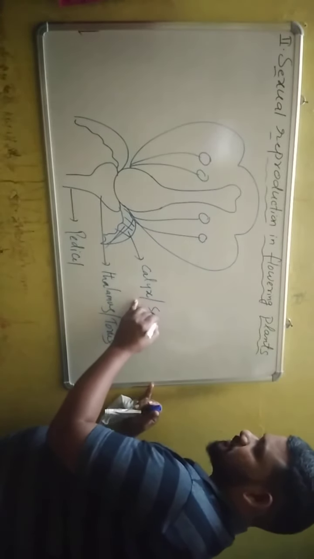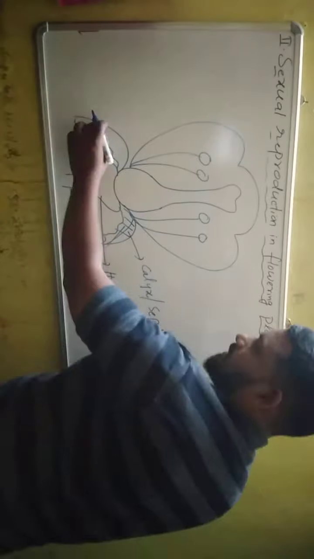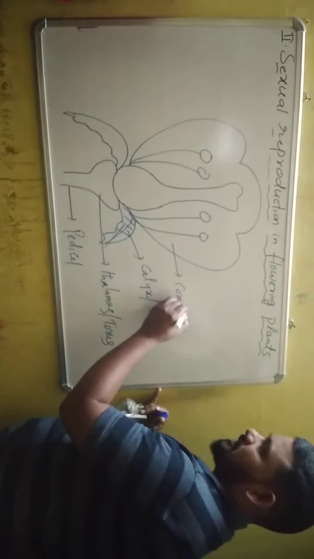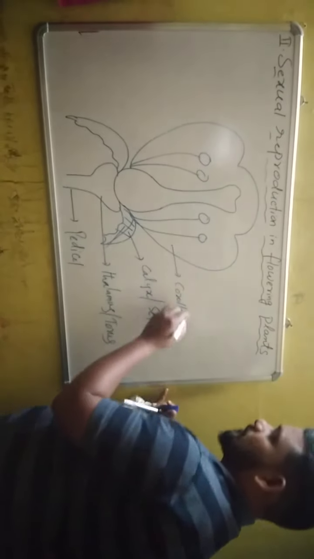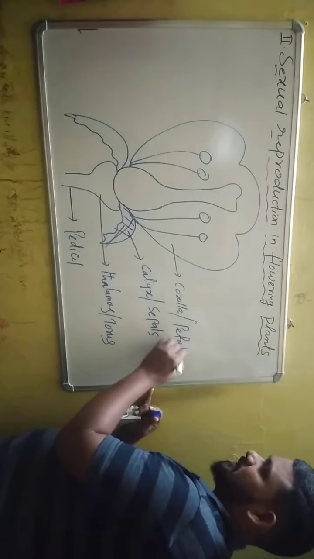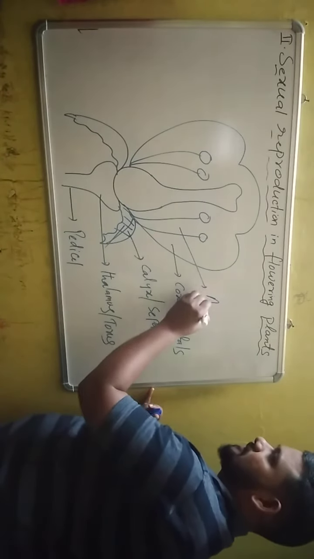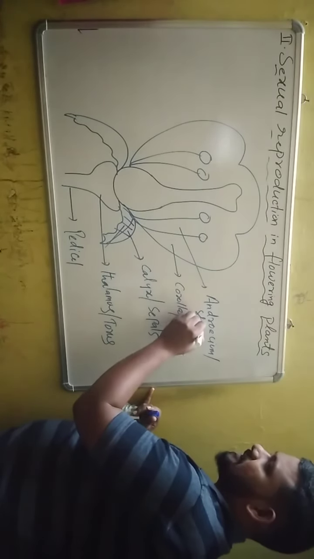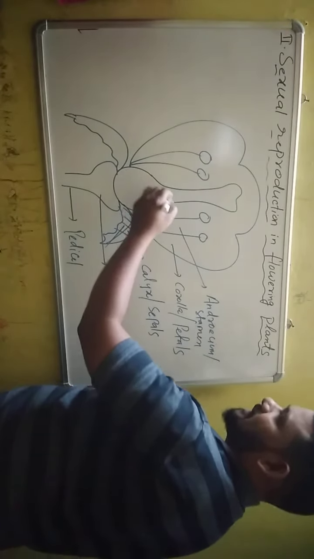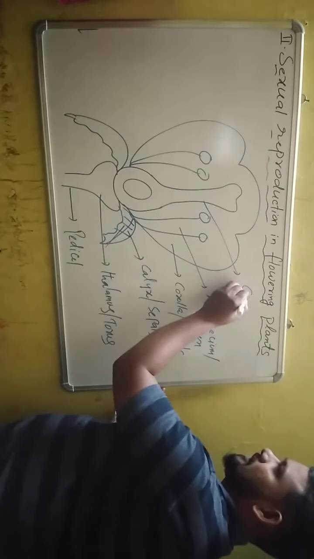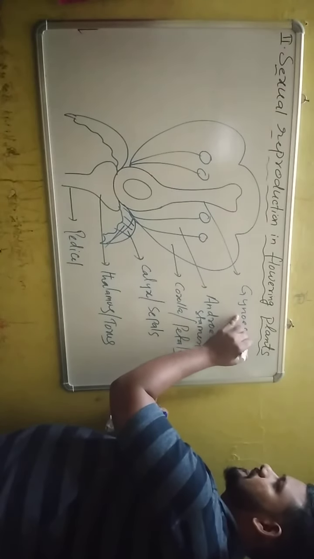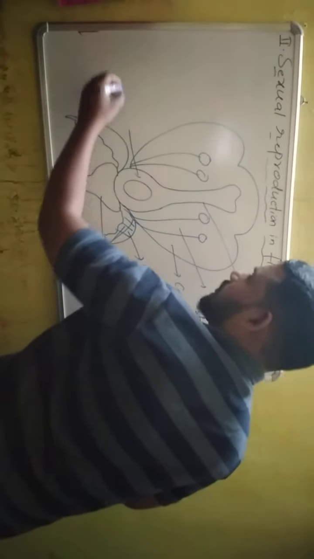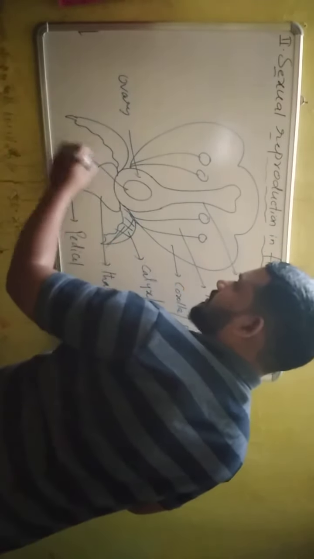The first floral organ is known as calyx. Each part of the calyx is called a sepal. This is one sepal, and this is another sepal. The second floral organ is known as corolla. Individual parts of the corolla are known as petals. The third floral organ is known as androecium, and each part of the androecium is known as a stamen. The last floral organ is known as gynoecium. Each part of the gynoecium is known as a carpel. And this is the ovary, and these are the ovules.